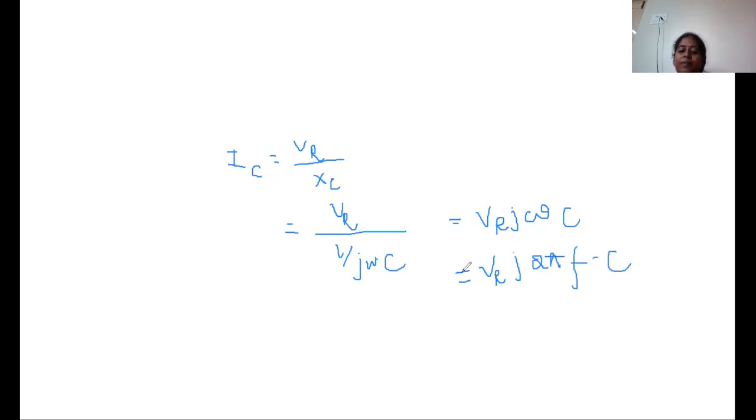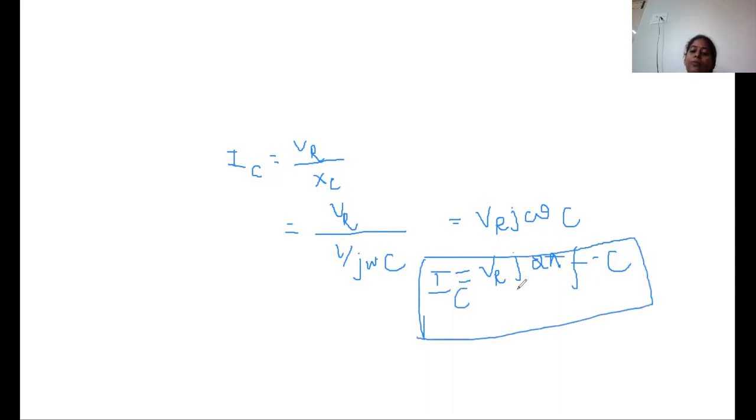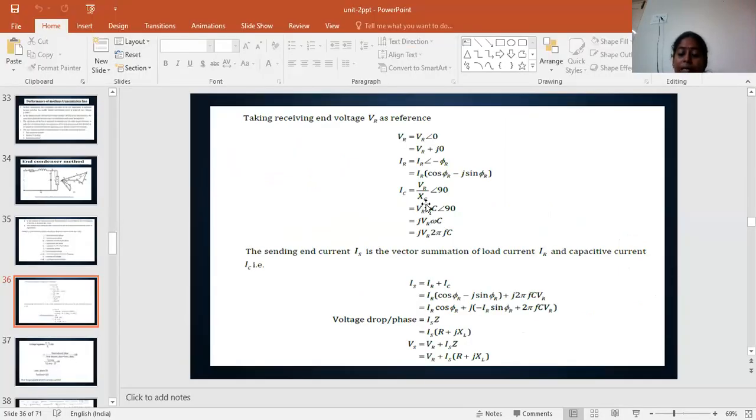We know VR by XC, with XC equal to 1 by j omega C, can be rewritten as VR into j omega C. With omega equal to 2 pi F, this gives the capacitive current IC equals j into VR into 2 pi F into C. Substituting XC equal to 1 by j omega C, we get j into VR into 2 pi FC.